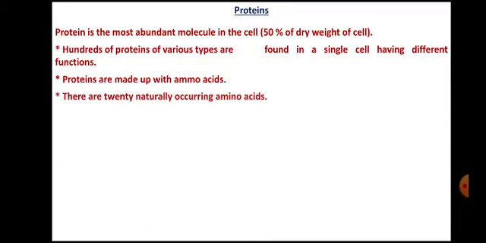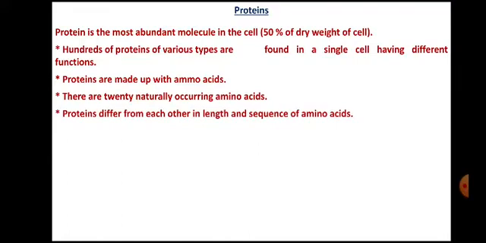These amino acids are of 20 different types, the 20 naturally occurring amino acids. So, proteins are made up of building blocks which are called amino acids. Different proteins differ in the composition of amino acids, the complexity of their structure, and the length of amino acids.